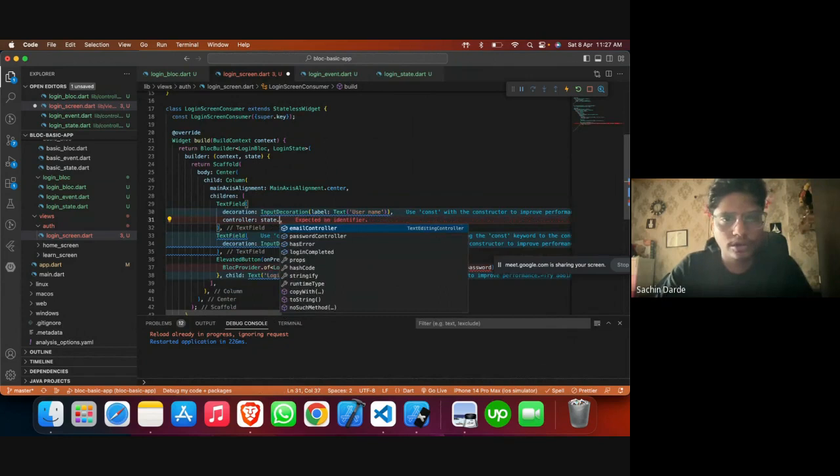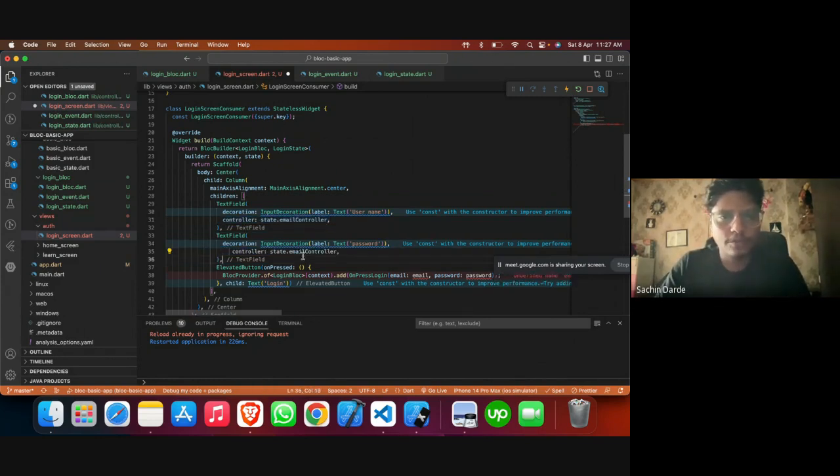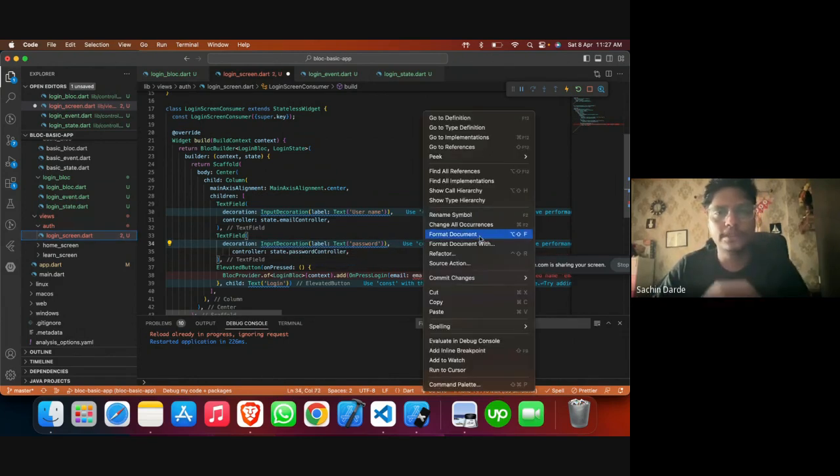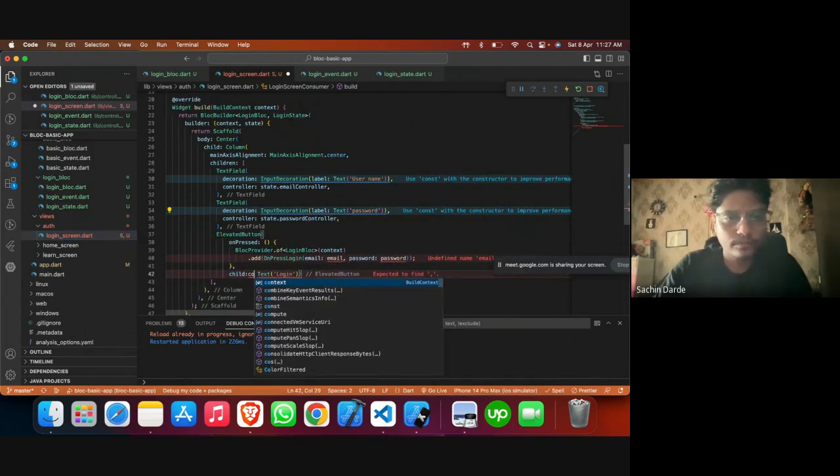So state dot email controller. As you can see, I can access the state anywhere, right? I think you must have got that till now. So that way we can make sure that controller and everything reside within the block, not outside. And one of you asked the question how we can dispose it. So we have a method called close, which is an overriding method, which we can use to dispose anything when the block gets disposed.